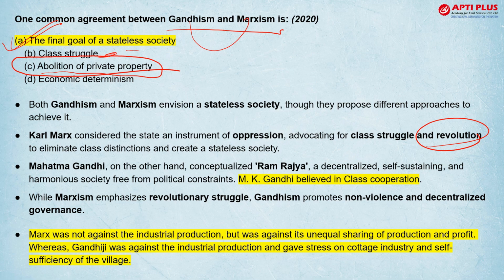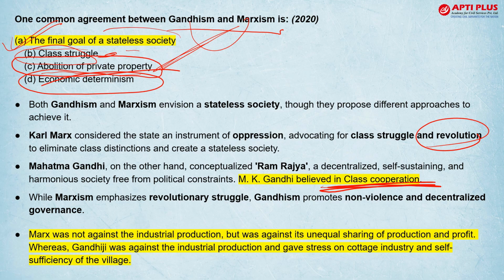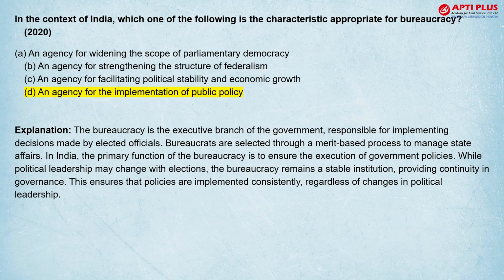However, abolition of private property was under Marxism. However, Gandhiji was not against the private property, and economic determinism was also one of the feature of Marxism, but not Gandhism. There was class struggle in Marxism, but not in Gandhism. ठीक है? Gandhism want class cooperation, not class struggle, but both want to achieve a society with no state.